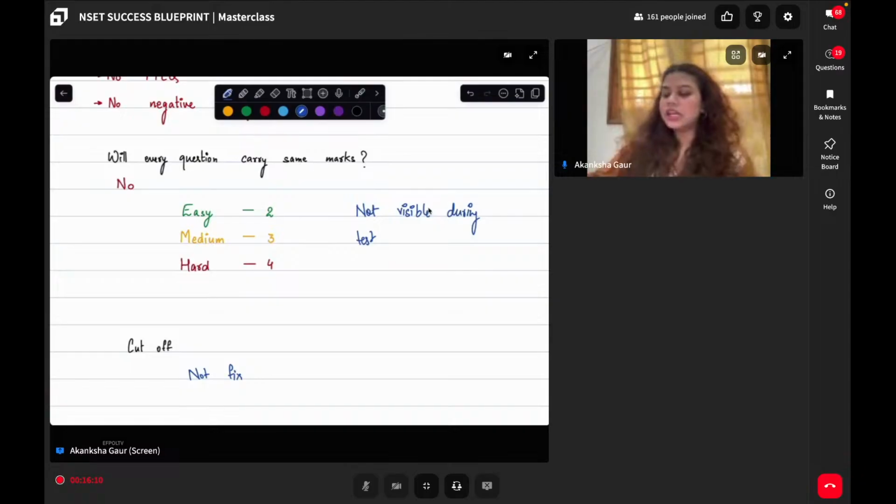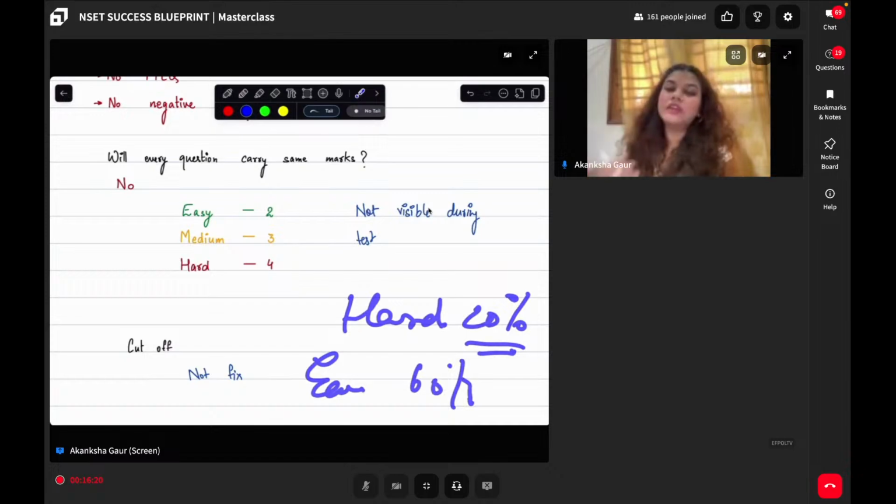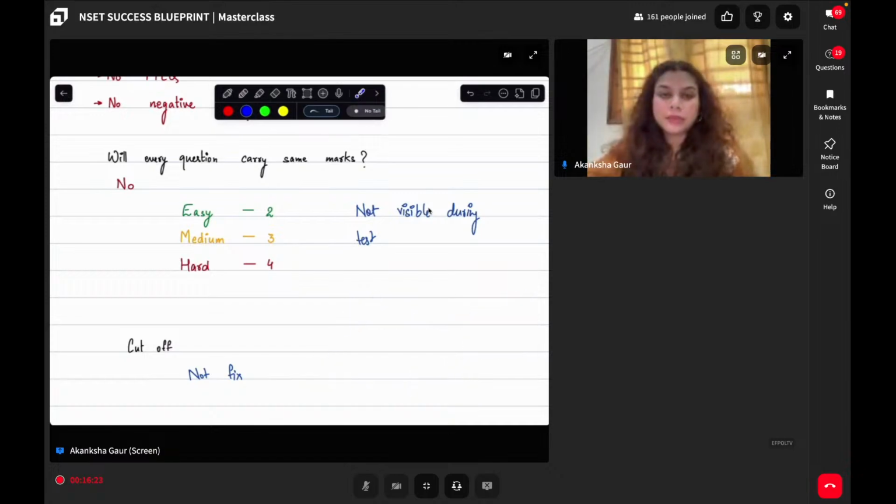So imagine if the paper was hard, then the cutoff can be maybe only 20%. If the paper was easy, then the cutoff may be 60%. So depending on what kind of paper and what kind of question set you have got, all of that will be reflected in your cutoff.